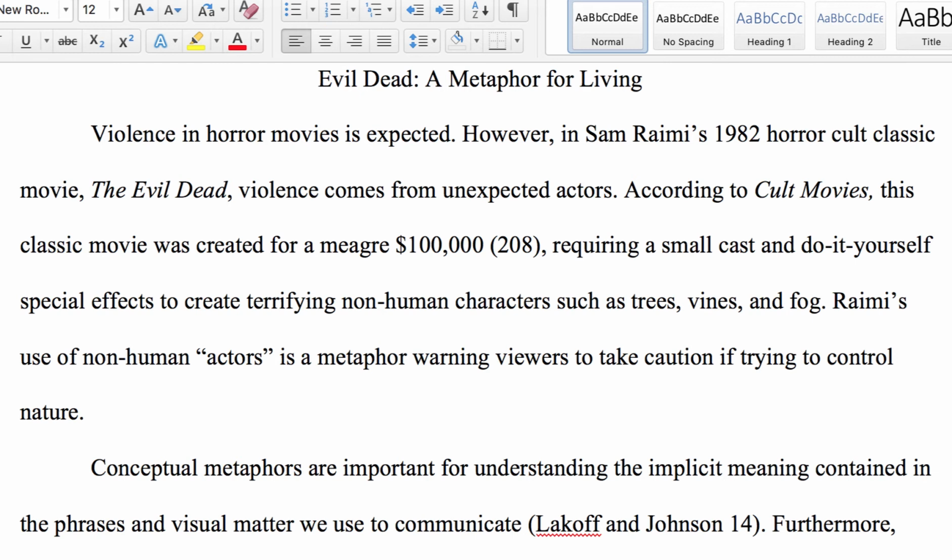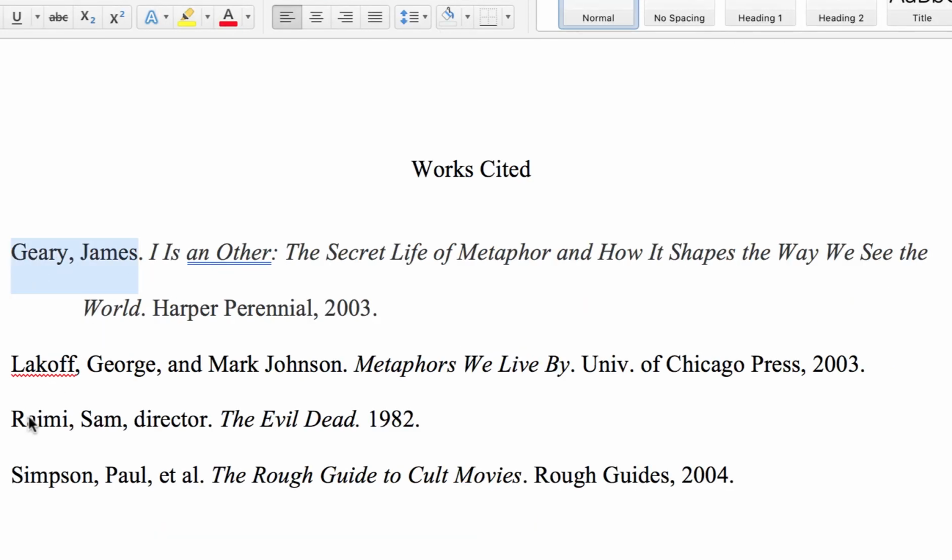I'm going to put a semicolon there, and then I'm going to put Lakoff and Johnson, and I found that information on page 46. That is a parenthetical citation with two different pieces from our works cited page. We're using James Geary and we're using Lakoff and Johnson.